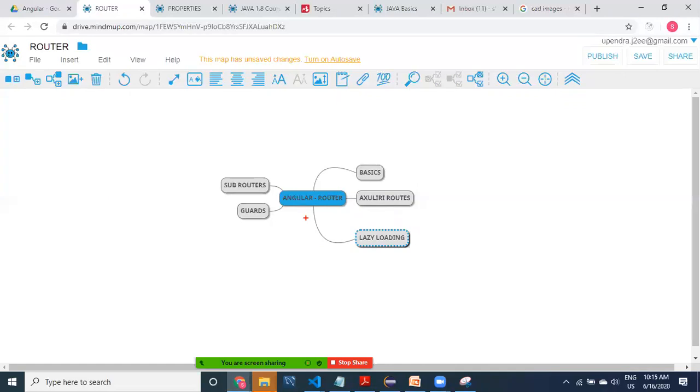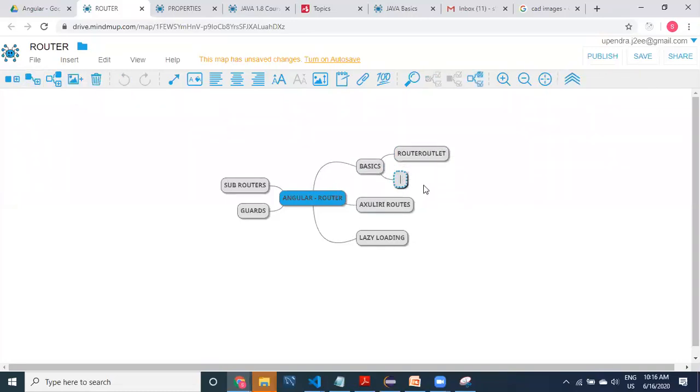Complete information related to the Angular router. These are the concepts. What is basic? What is routing? You know what routing is, and then the other concept is programming: how to route programmatically. What modules are available? These things are going to be available inside this. Let me recall the points that we have discussed before. As part of basics, what is router outlet? You know what router outlet is.